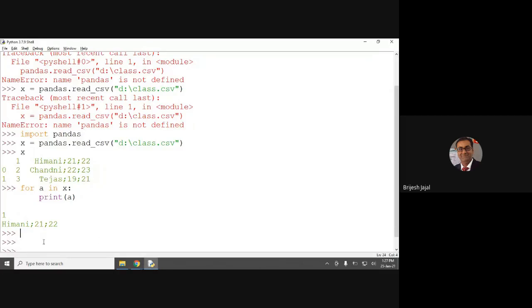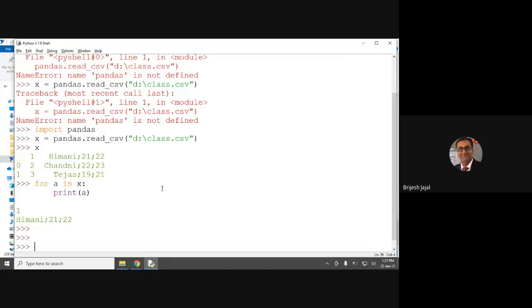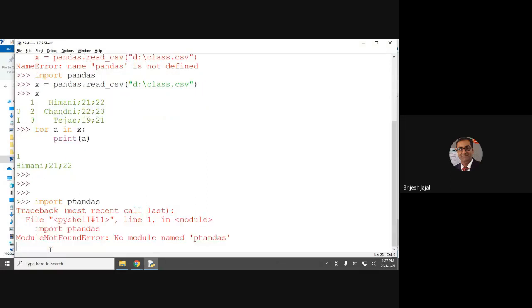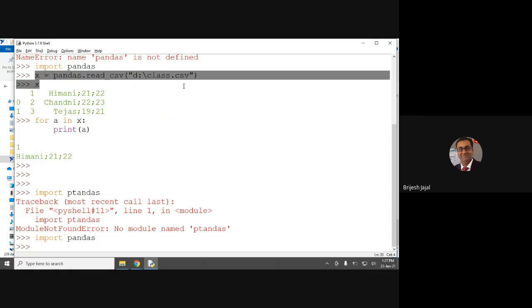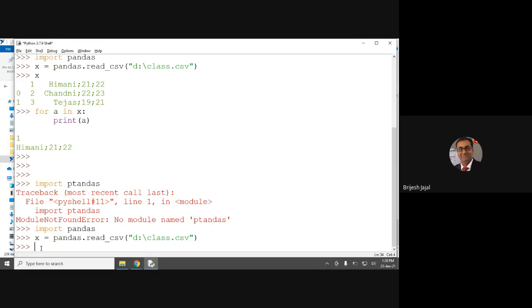So I will write the command import pandas, read CSV, and then display.